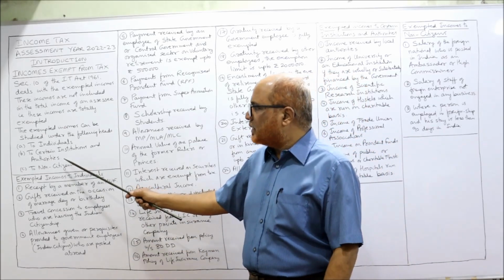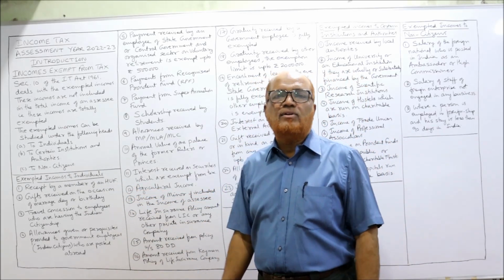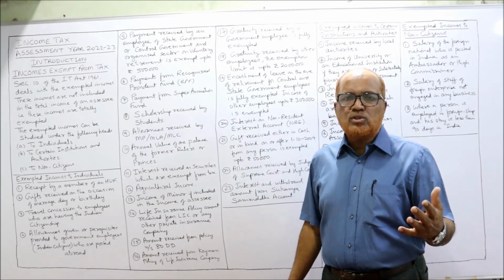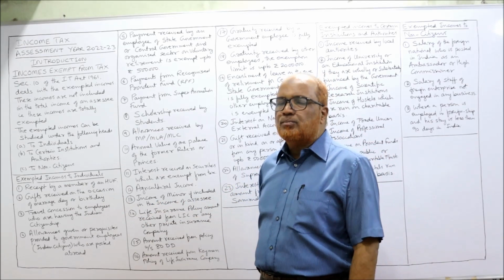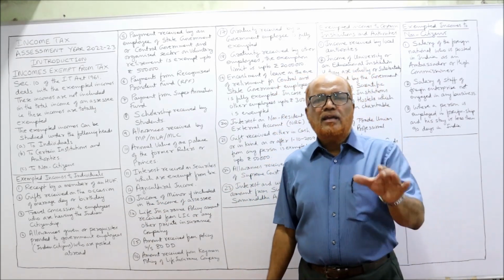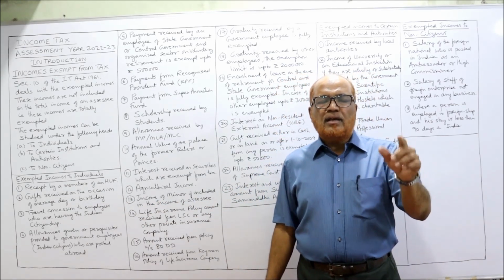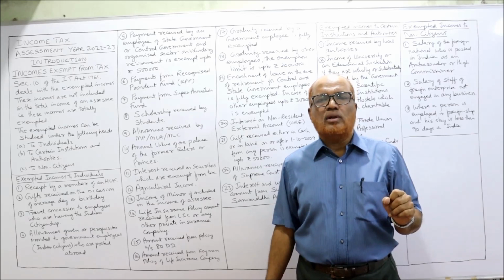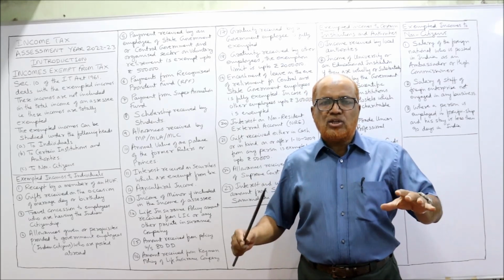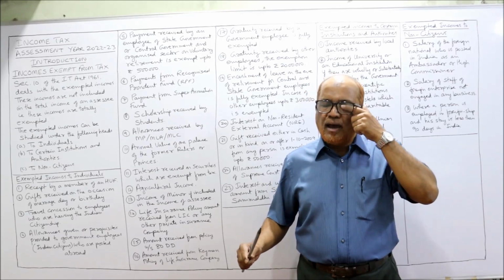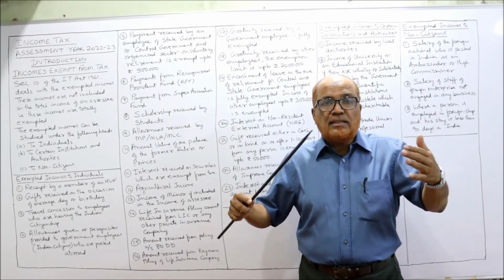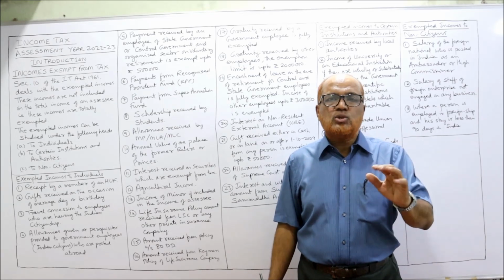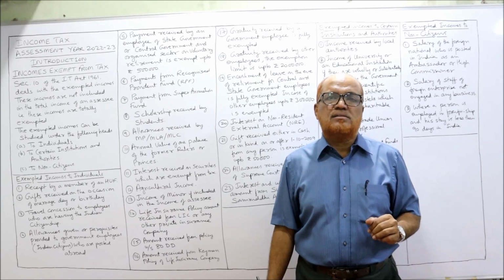First of all, I am going to explain exempted incomes for individuals. For an individual person, which are the incomes exempted from tax? First, receipt by a member of HUF. In a Hindu undivided family, the head of the family is called the Karta. Karta will manage and control the business and he is liable to pay tax of the HUF. The other members of the HUF are called co-partners.